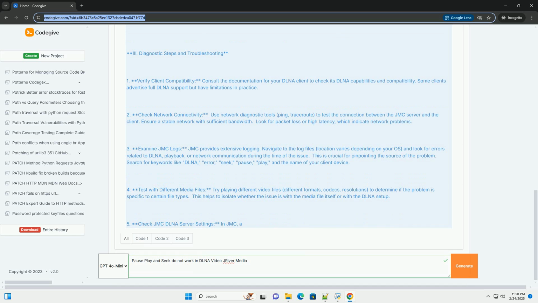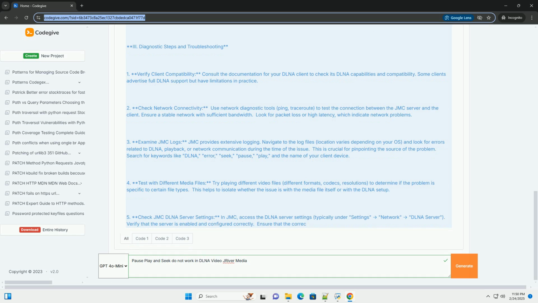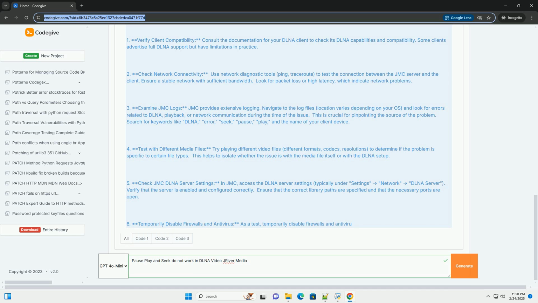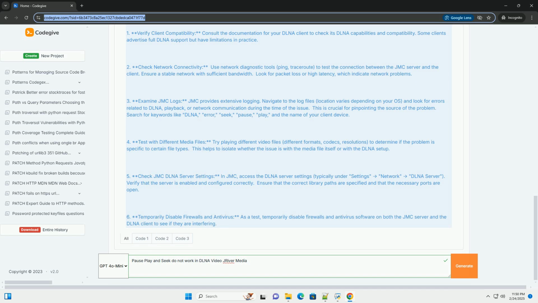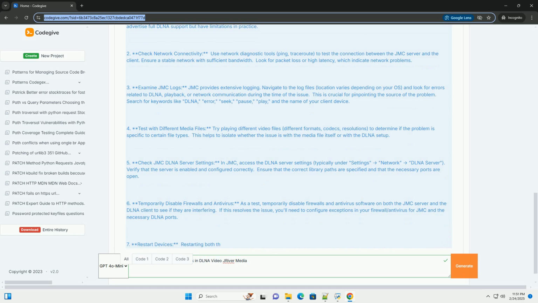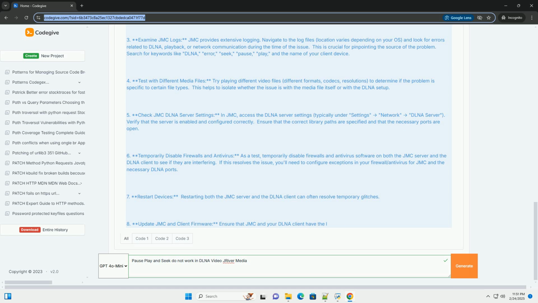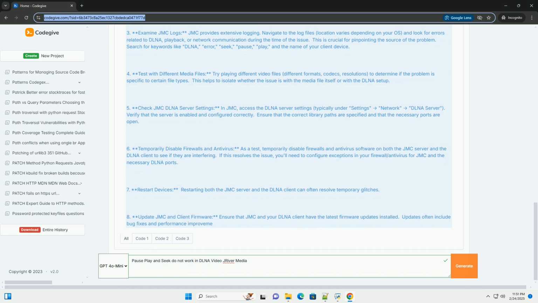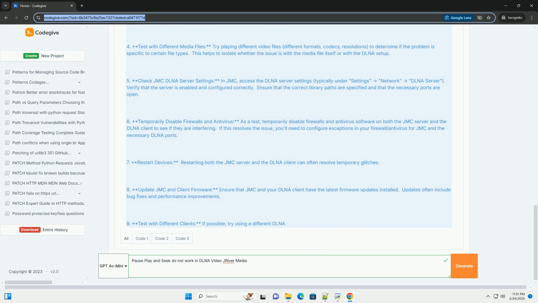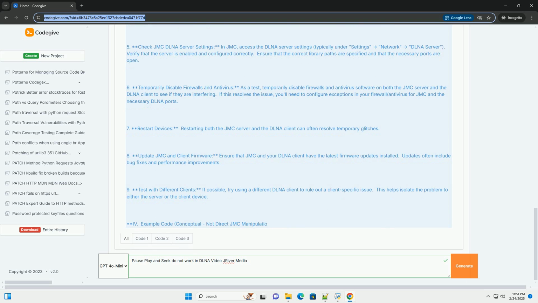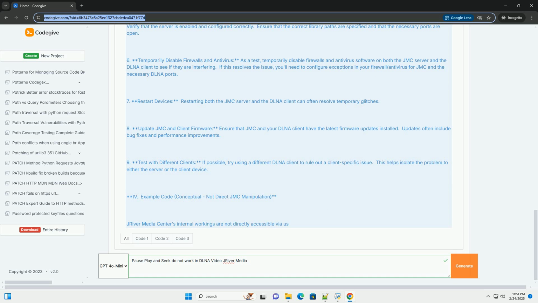2. Common causes of pause/play/seek failure. 1. Incompatible client. The DLNA client might not fully support all features of the DLNA standard, especially advanced functionalities like seeking. Older or less sophisticated devices are particularly prone to this issue. 2. Network issues. Poor network connectivity, high latency, and packet loss can disrupt the streaming process, leading to playback problems. Buffering issues can prevent seamless seeking.